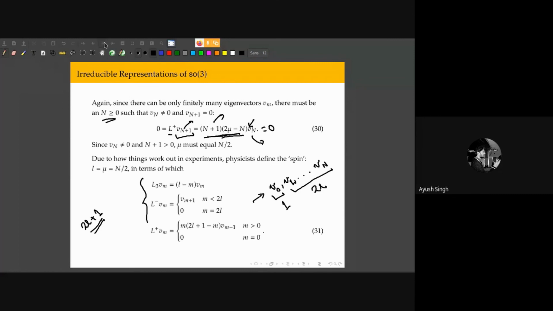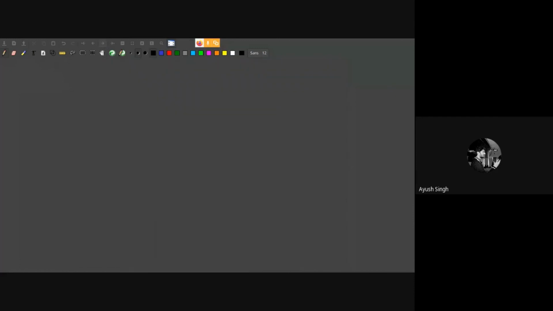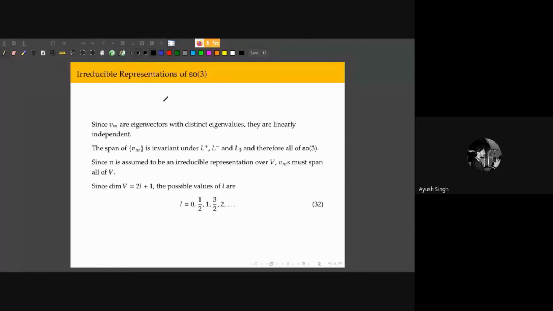So we can summarize our findings in the following theorem. Let me back up a little bit. The dimensionality of our irreducible representation is 2L plus 1, where L is called the angular momentum or the spin.